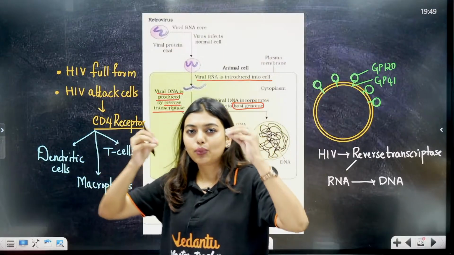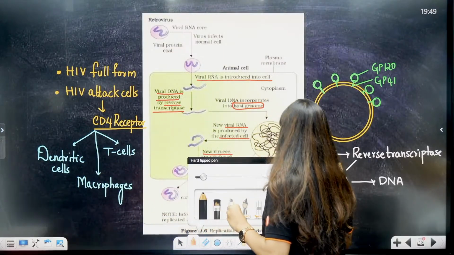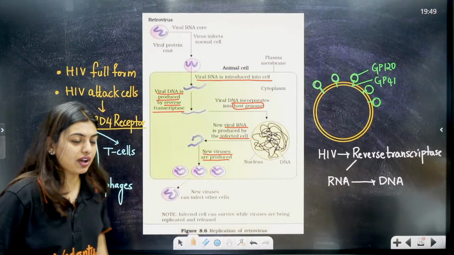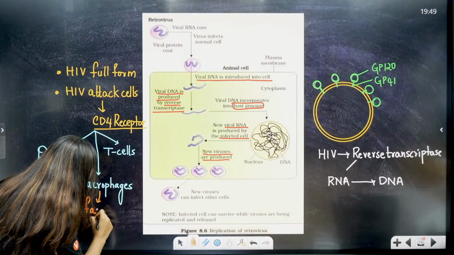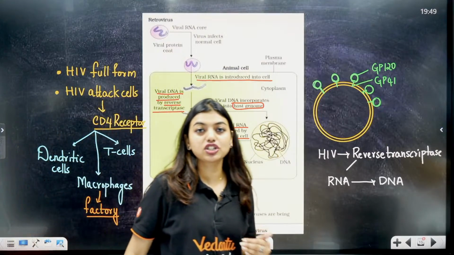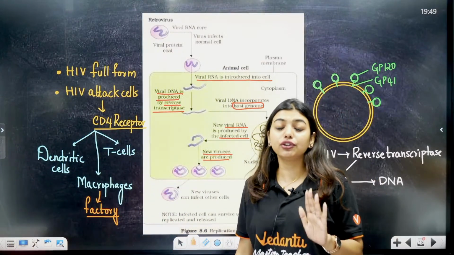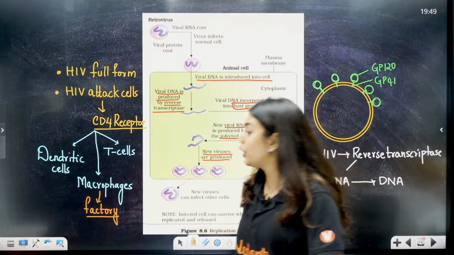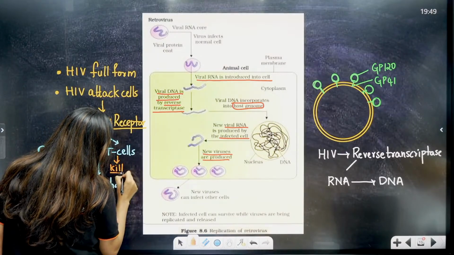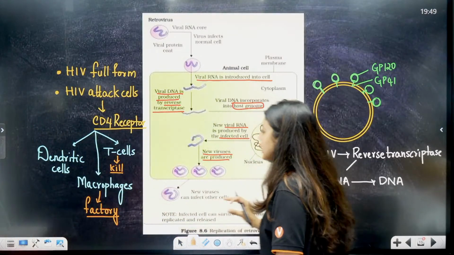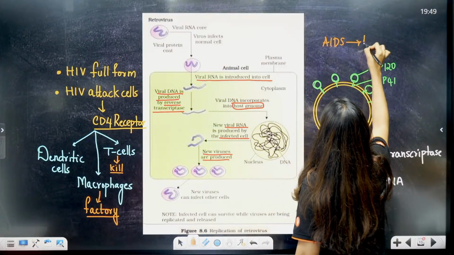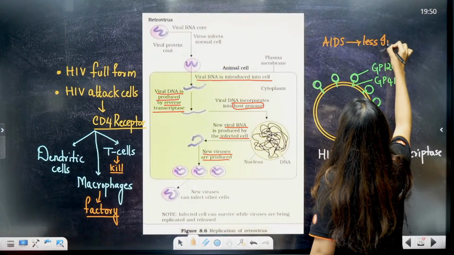So remember that whenever HIV affects macrophages, it is not going to kill the macrophages. Instead, it is going to use macrophages as a factory. Very important for you to remember. And it is going to kill T cells. It is going to harm the T cells. And students, because they keep killing the T cells, a person who has AIDS will have less immunity. Clear? The concept is clear?